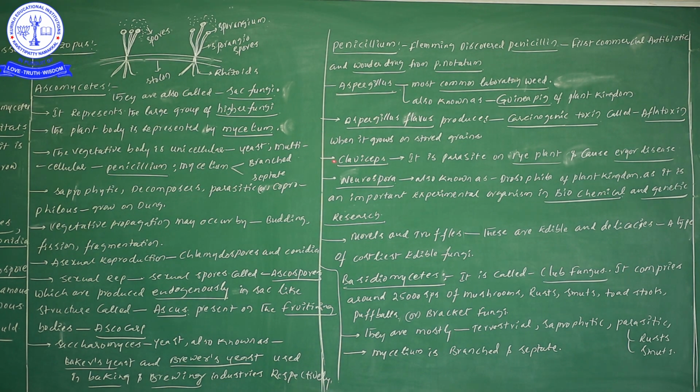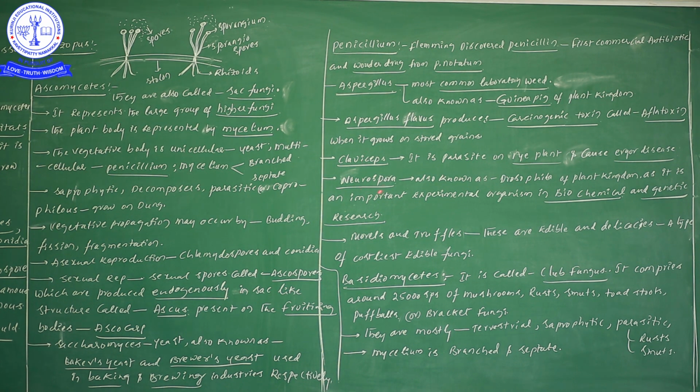Next, Claviceps. Claviceps is a parasite on the rye plant. One more time, Claviceps is present on the rye plant and causes ergot disease. Don't forget, Claviceps causes ergot disease. It takes its food materials from the rye plant, acting as a parasite on it.